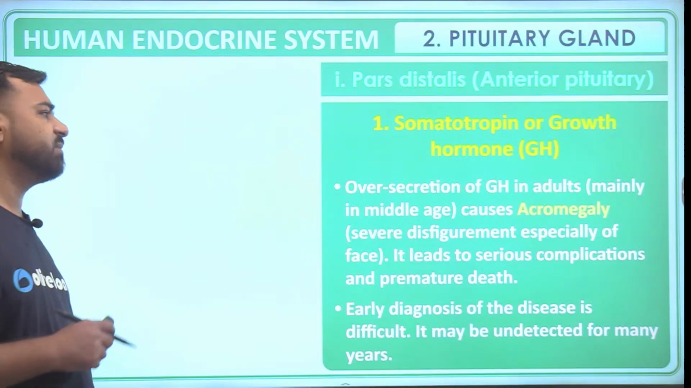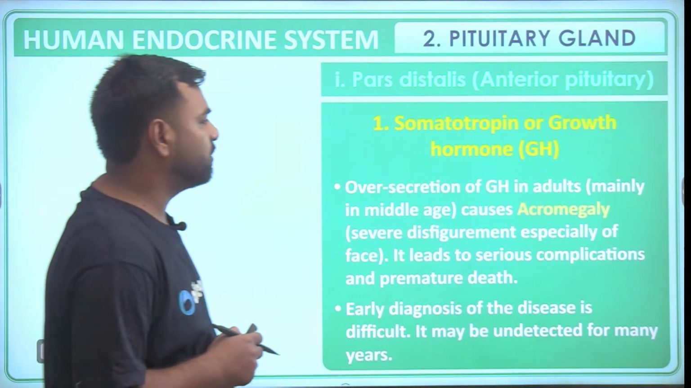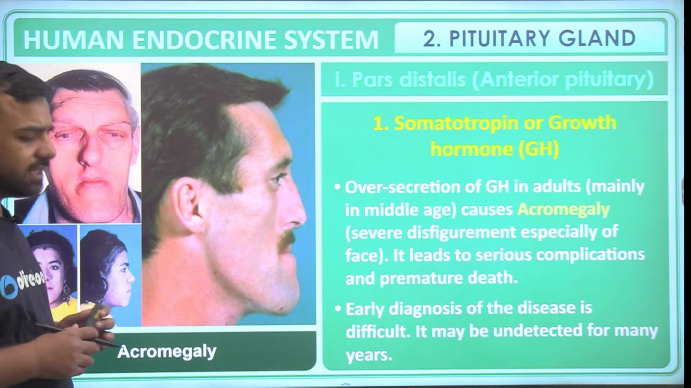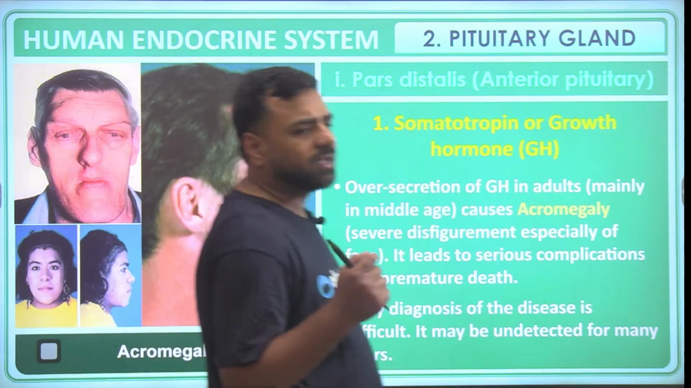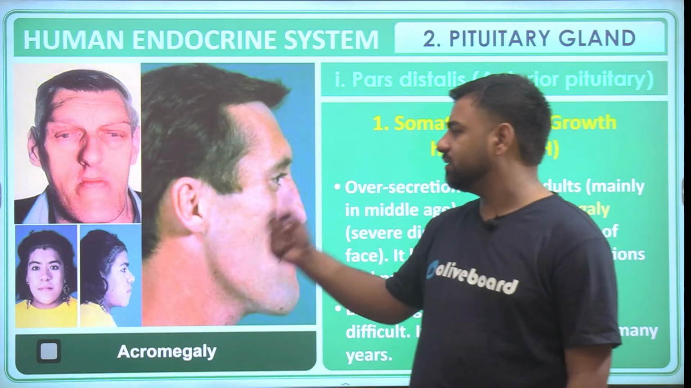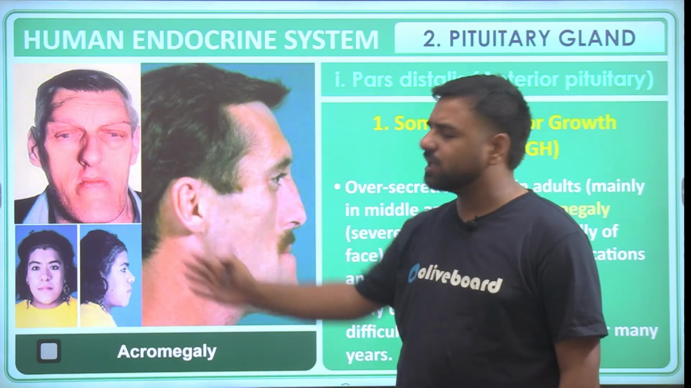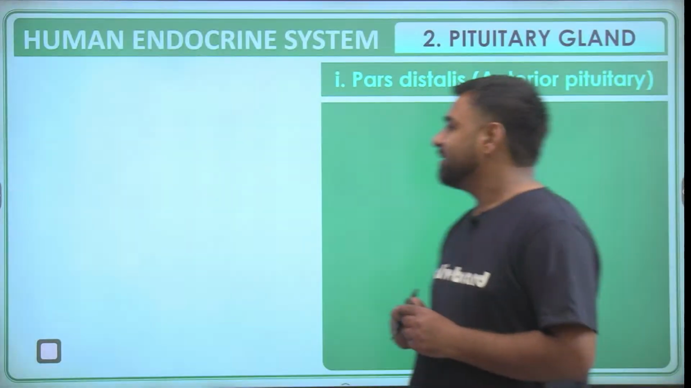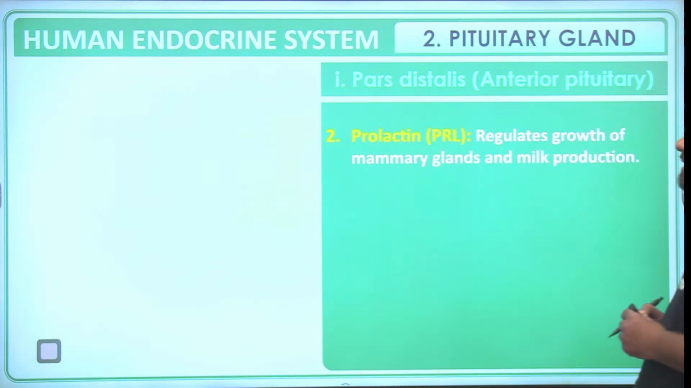So the issue that is because of the over secretion of growth hormone, that is acromegaly. Okay, so guys, it's difficult to diagnose this in the early stages. So here you can just see the images, and they all are suffering from acromegaly only, right? Okay. Now guys, the next one is prolactin.